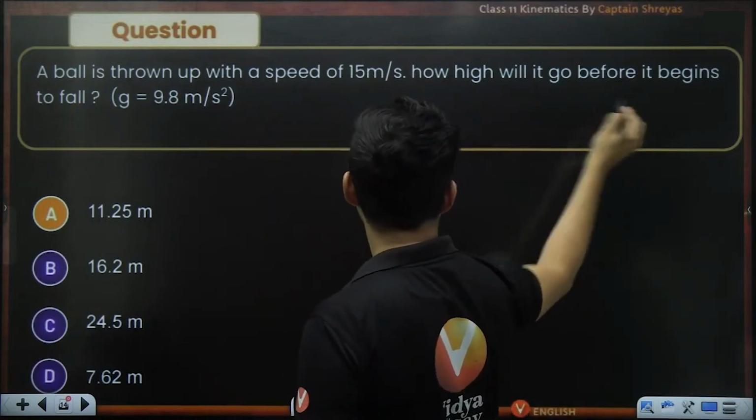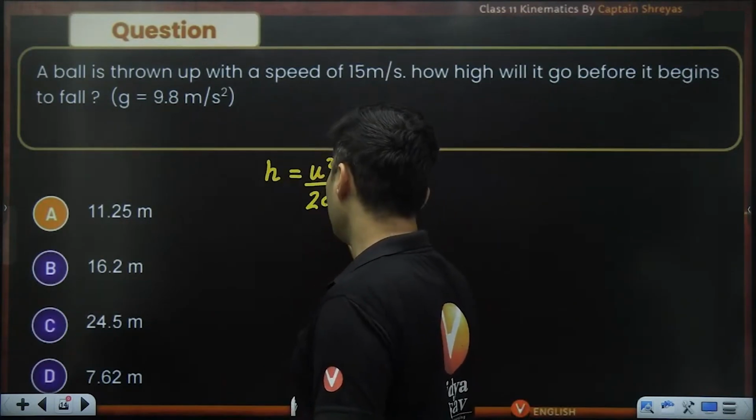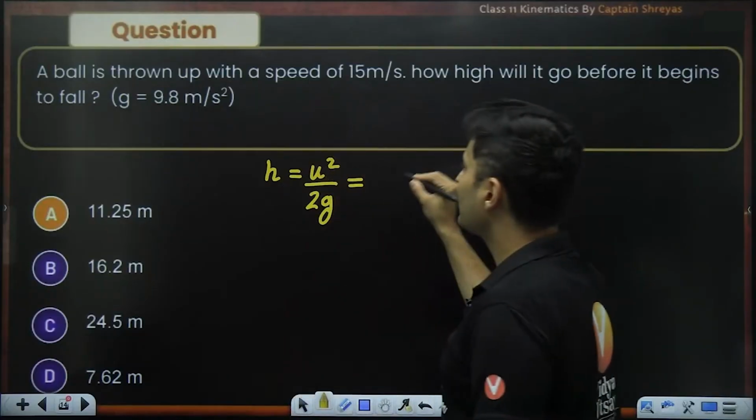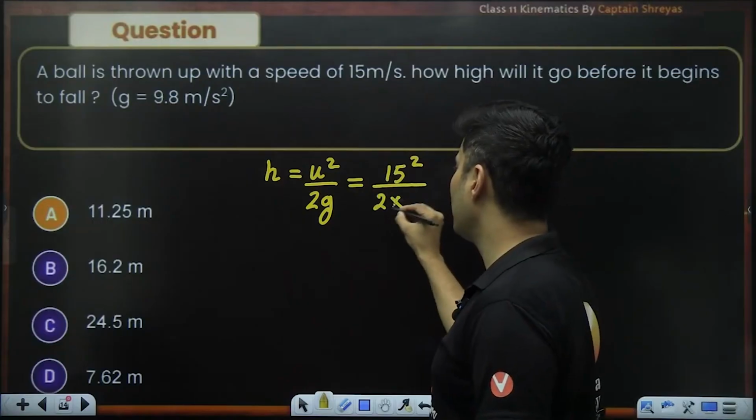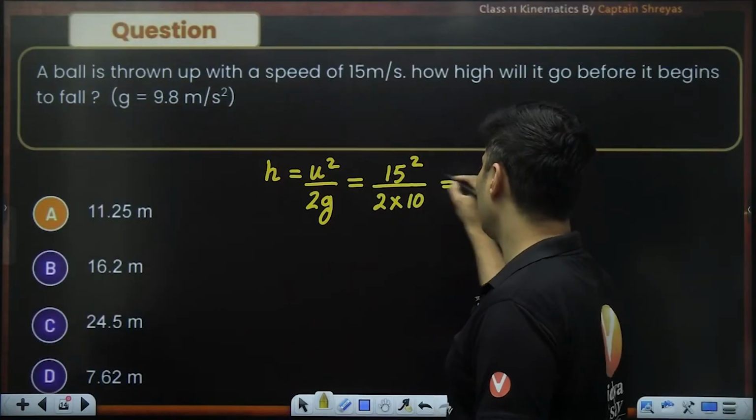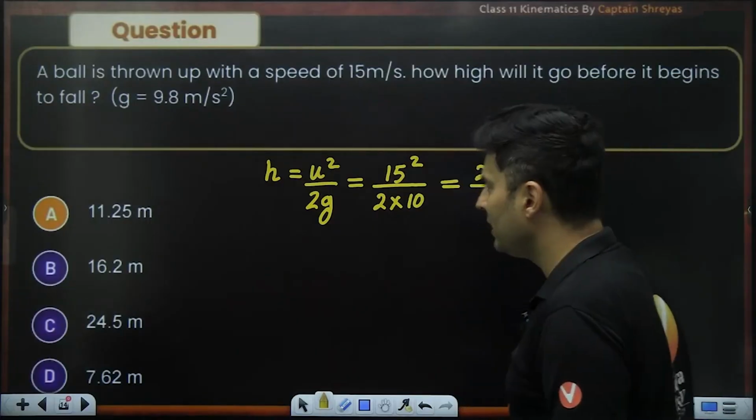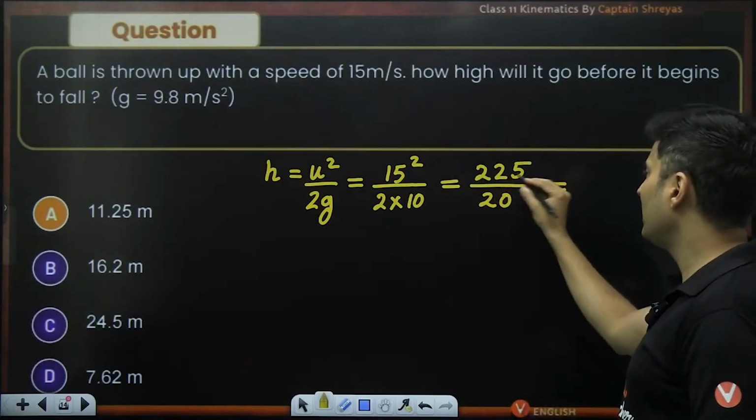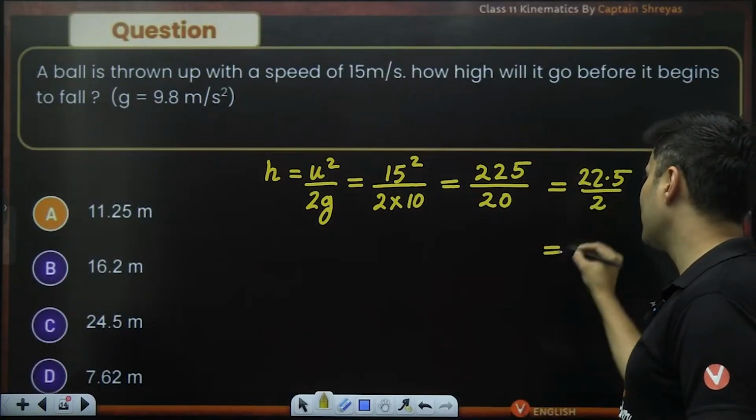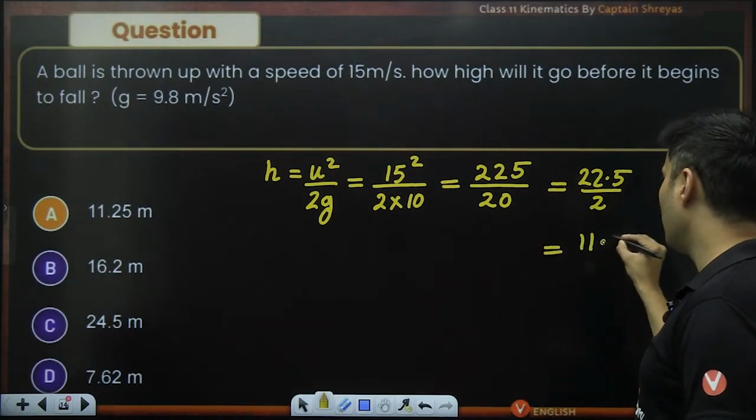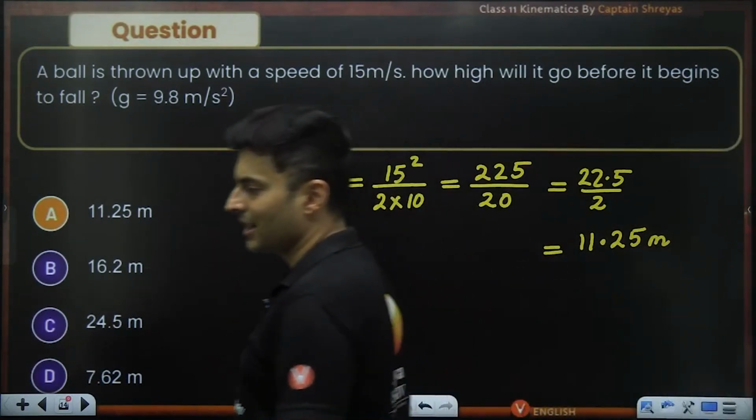See, if it is thrown with this speed, how high will it go? That means height is asked. That means I will use the u square by 2g formula, which I've just told you. Speed is nothing but 15. So 15 square divided by 2 multiplied by g, which is roughly 10. 15 square is 225 divided by basically 20. Okay, so this will be 22.5, divided by 2, which is nothing but 11.25 meters. So hence the correct answer is option A.